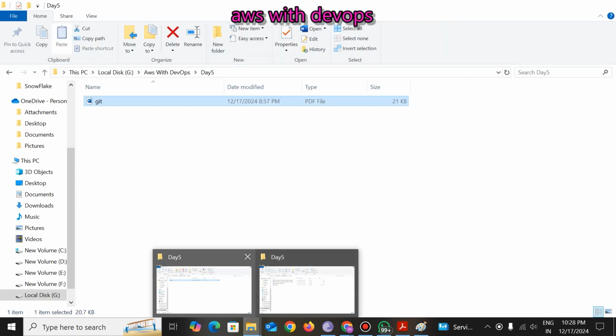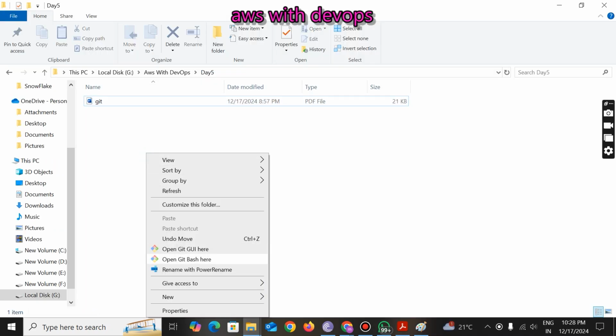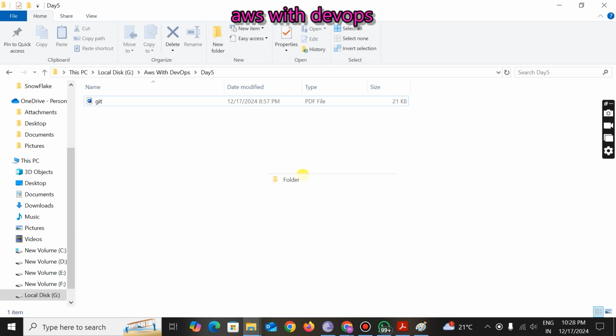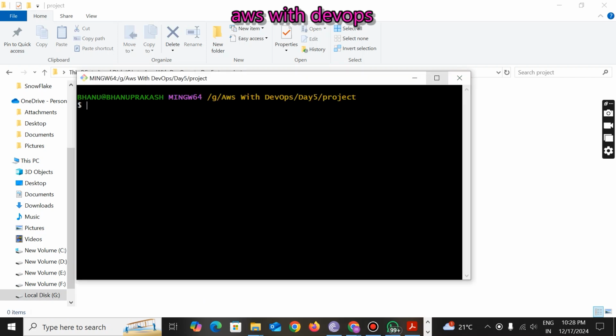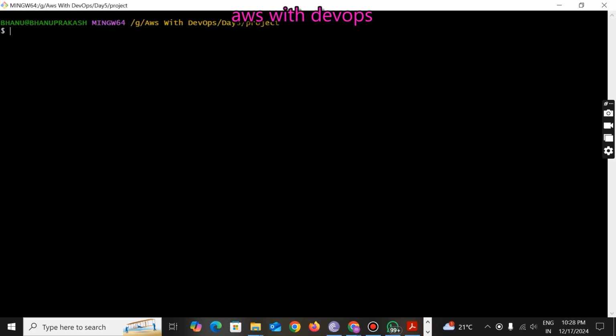Let me demonstrate this. Let me first create one folder here. I am going to create a folder called project. I am going into this folder, right click, open Git Bash terminal. What is the first command, guys? git init.